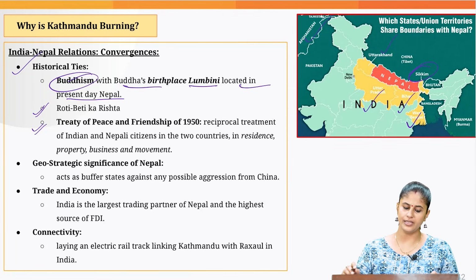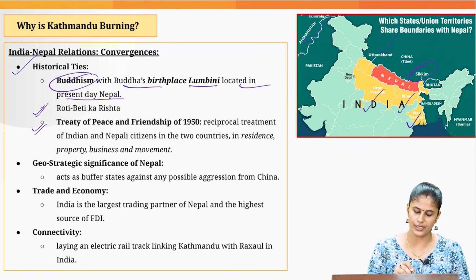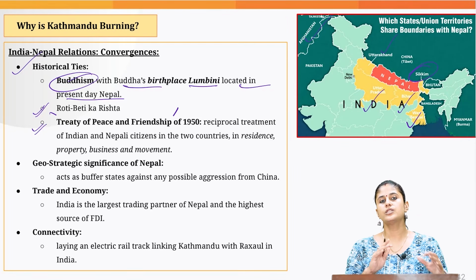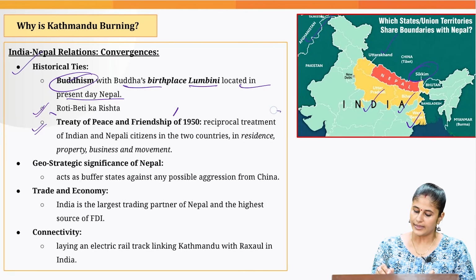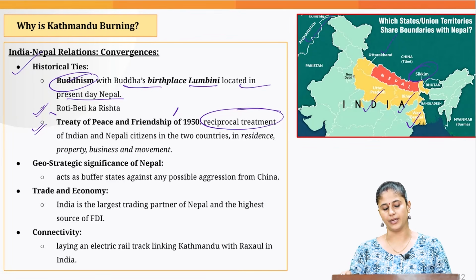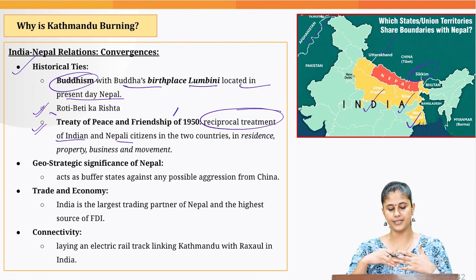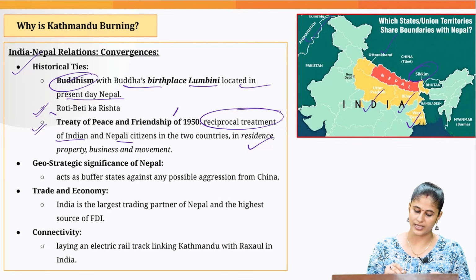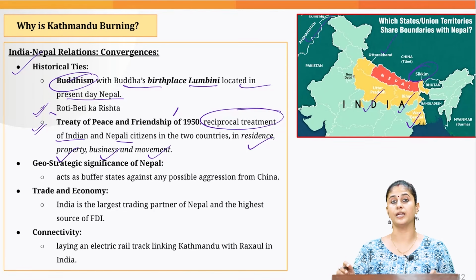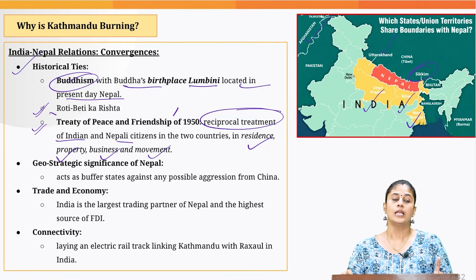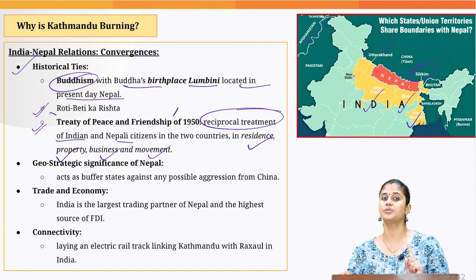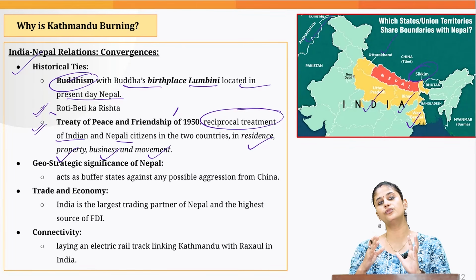And in 1950, we signed a treaty of peace and friendship, under which both countries agreed that they would be giving reciprocal treatment to the other country's citizens with respect to residence, property, businesses and movement. If you people are able to recall, we studied the exemptions with respect to the new Foreigners Act.